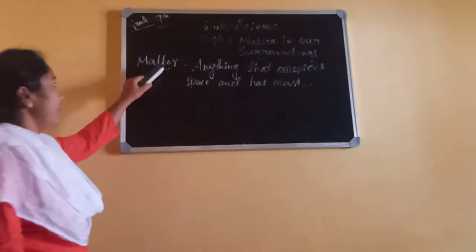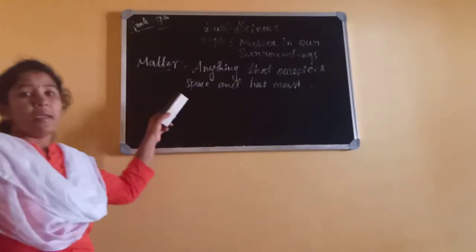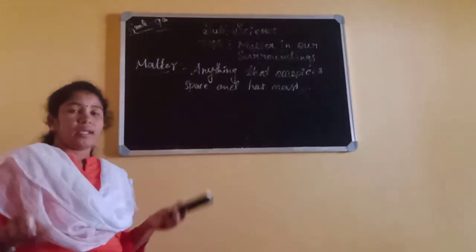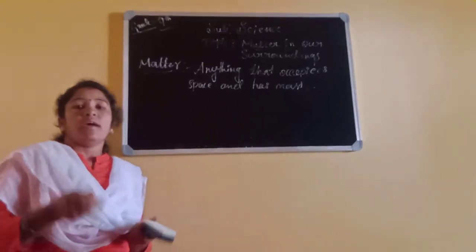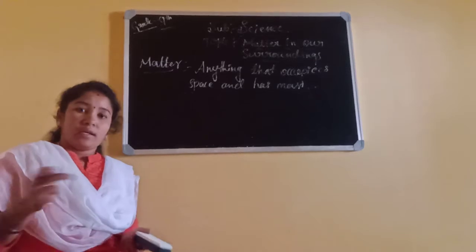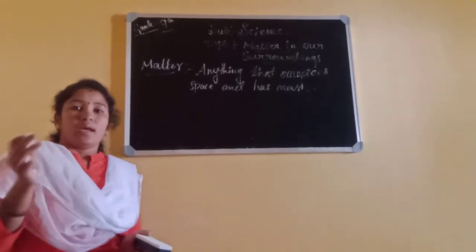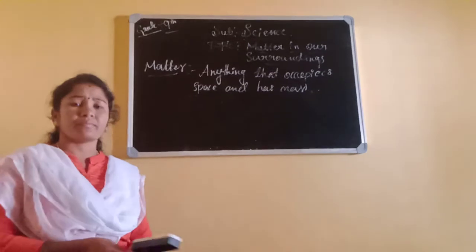That is called matter. Examples of matter are many: chairs, almirahs, doors, windows, stones, vehicles, and not only non-living things. It includes living things also. Plants and animals all come under matter only.